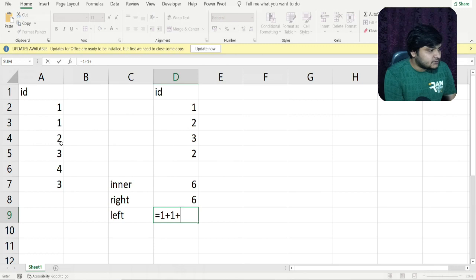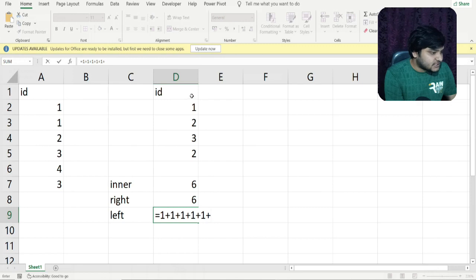So 2 is there, so I'll go and match to see if 2 is coming or not. I can find 2 here, so this particular row will be produced. I'll again check if 2 is coming or not into the table 2. I can find 2 coming here once more, so this 2 will again match with this particular 2, so one more row will be produced. I'll move to the next value, which is 3. For this 3, I'll go to the table 2 and try to match if 3 is present or not. I can find 3 here, so one more row will be produced. And if no more 3 is present, I'll skip to the next value, which is 4.